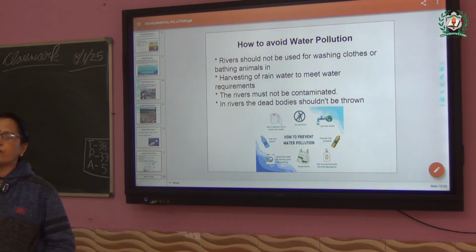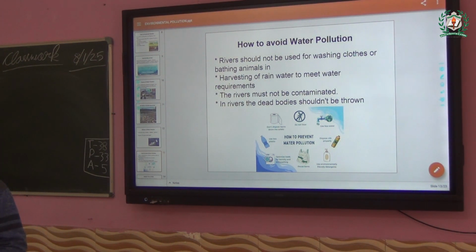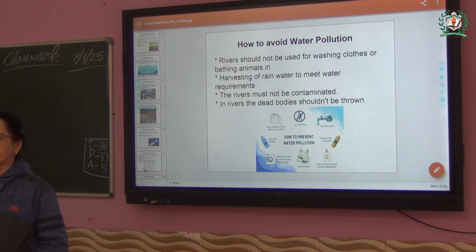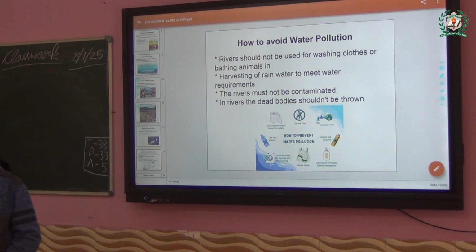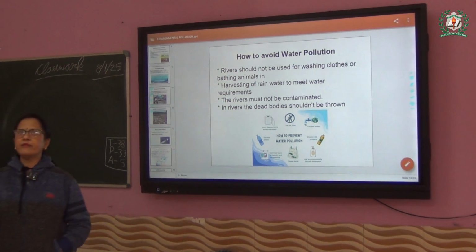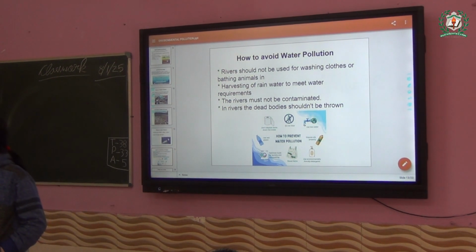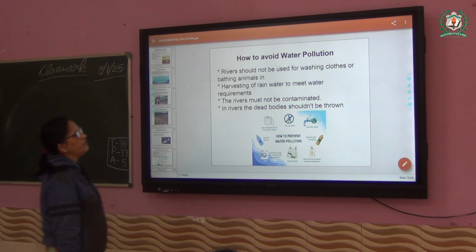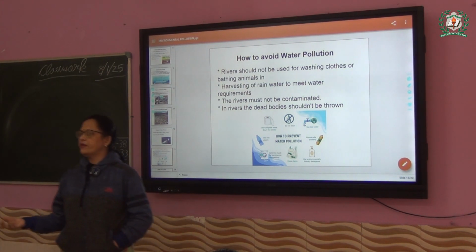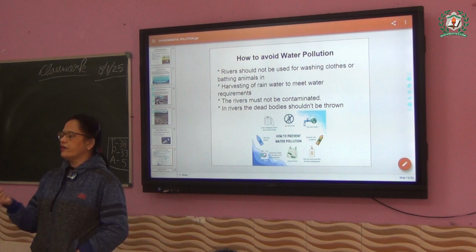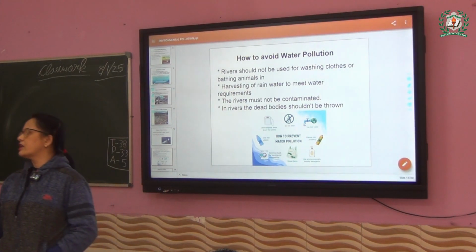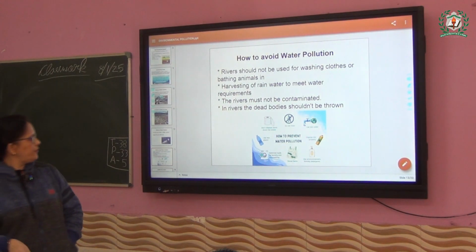What will happen at that time? Mosquitoes will be breeding on that, and with that you will get malaria and typhoid, whatever it is. If you use that water, again you will fall sick. So that means collecting of water should also be prohibited. The river must not be contaminated. That means bathing, washing, whatever it is, you will not contaminate the river with harmful things.